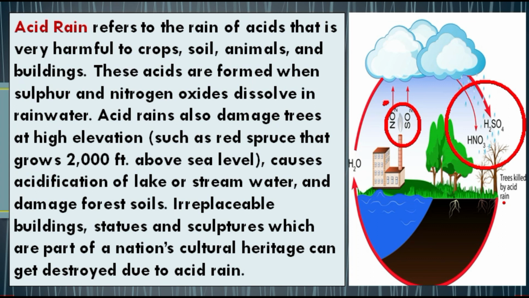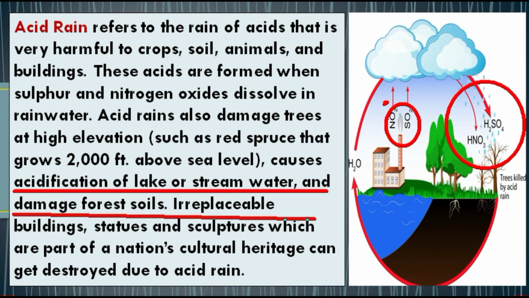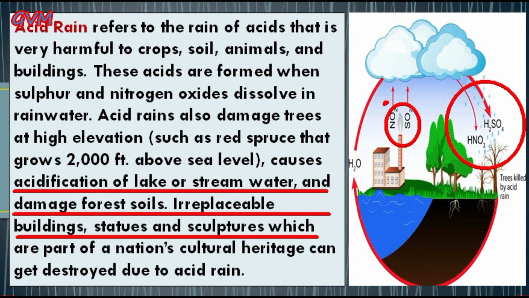And when this acid rain reaches the earth's surface, it damages trees, causes acidification of lake or stream water, meaning it makes the lake or stream water acidic, and also damages forest soils, and it even destroys buildings, statues and sculptures that are part of our nation's cultural heritage.